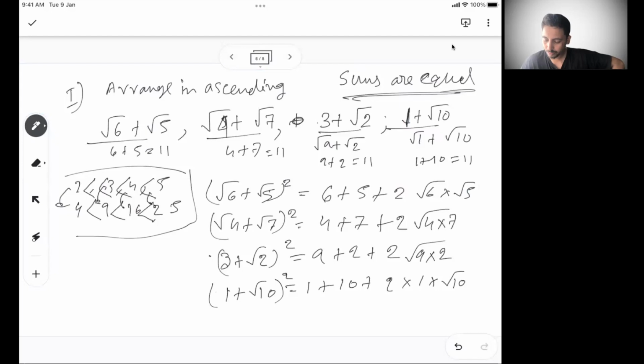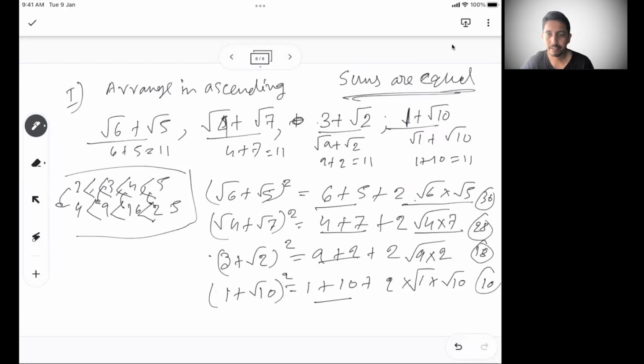If you see, the first part is the same in all four cases. So whoever has the next part, the 2 into part, highest, that will be the highest number. Here this is 30, this is 28, this part under root is 18, and this part under root is 10. This is root 1 into root 10, so this part under root is 10, right?